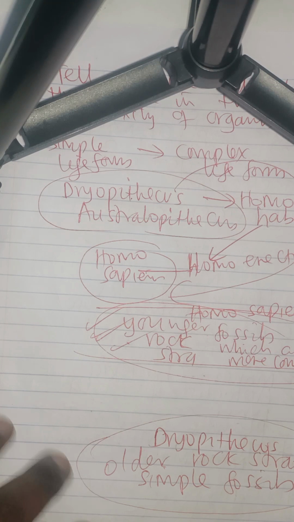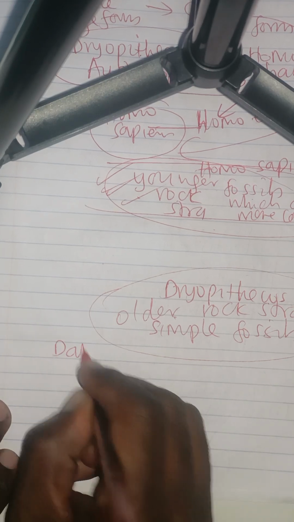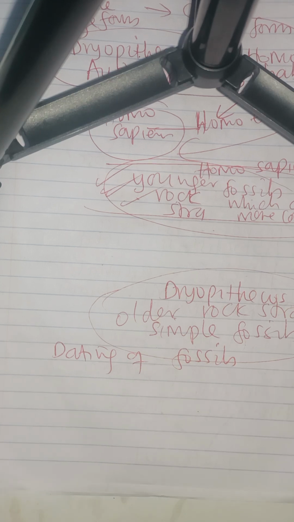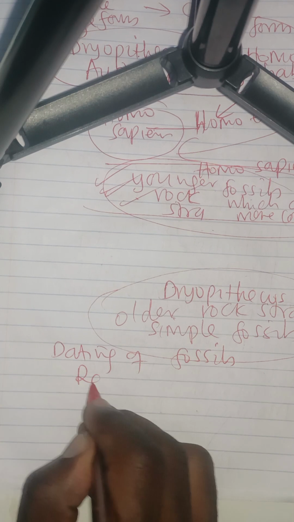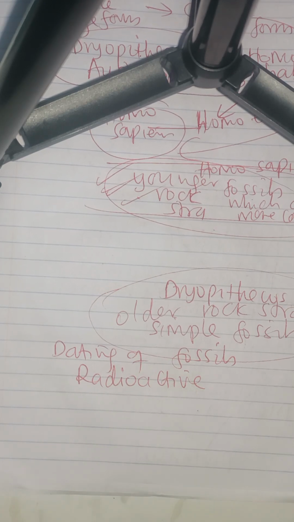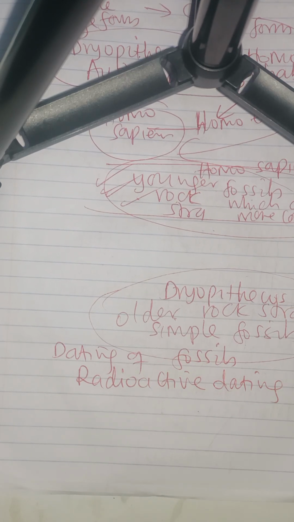which is going to be dating of fossils. With the dating of fossils, we always use a method called radioactive dating. This is a method that is used to determine the age of fossils. Why do we use radioactive dating as a method used to determine the age of fossils?